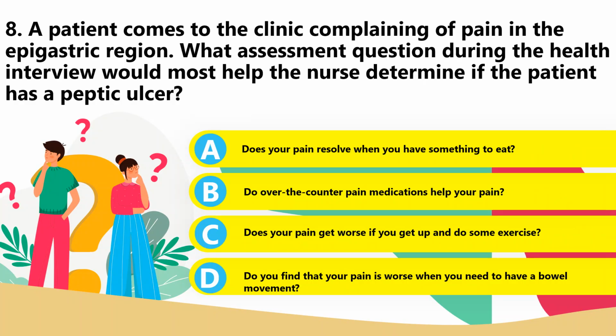8. A patient comes to the clinic complaining of pain in the epigastric region. What assessment question during the health interview would most help the nurse determine if the patient has a peptic ulcer? A. Does your pain resolve when you have something to eat? B. Does over-the-counter pain medication help your pain? Or C. Does your pain get worse if you get up and do some exercise? Or D. Do you find that your pain is worse when you need to have a bowel movement?